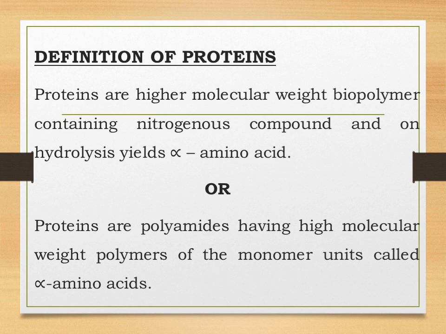So students, proteins are basically polymers of alpha amino acids, and when lots of alpha amino acids are attached to each other, it leads to the formation of polyamides. So which are these proteins?